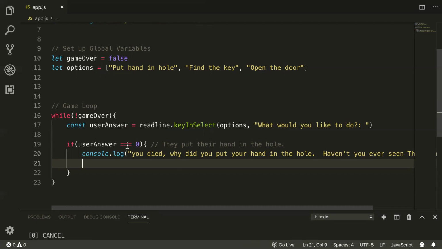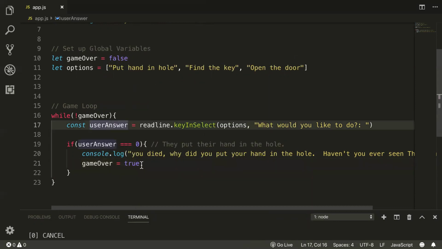Right, because if we played the game as it is right now, they'd put their hand in the hole, we say you died, and then the very next line, now what would you like to do? We didn't end the game for them, even though we told them they died. So we need to end the game by setting our Boolean to true. So game over is now true. The game exits. So let's try that.